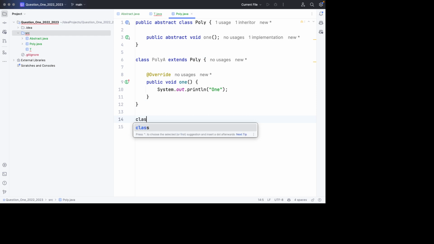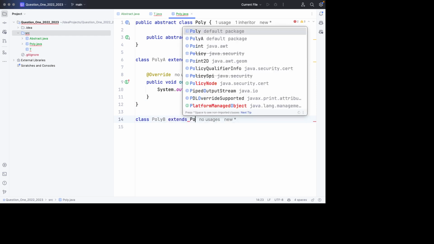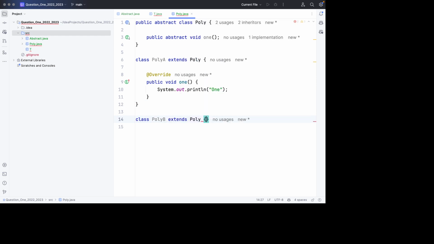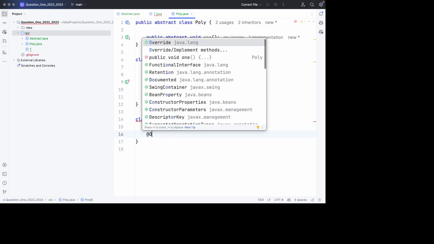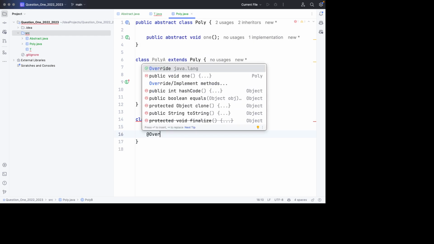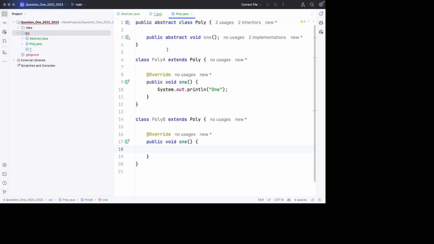So the next concrete class we can have is poly B, which extends poly. Poly is our super class that is abstract. And then do the same, because we need to override this method here.